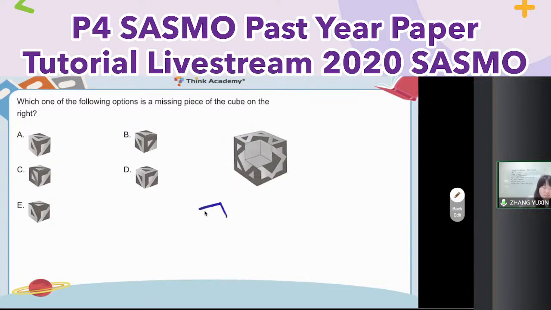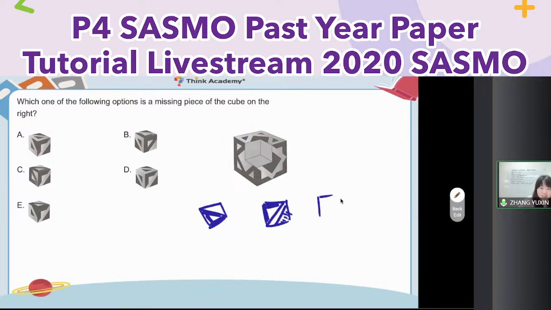So for the top side, in this way. Right. So here is white, white, and white. And then let me say right side. Right side is in this way. So here is a white. Then here is black. Here is gray.